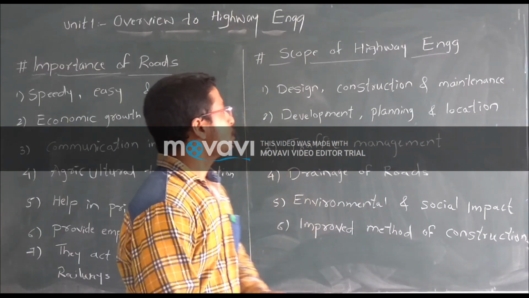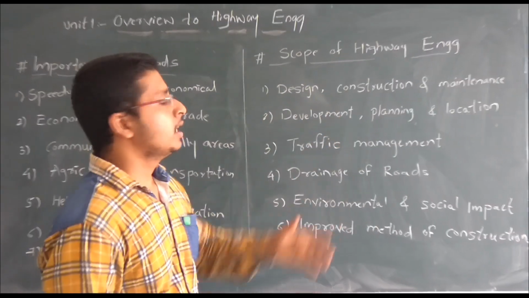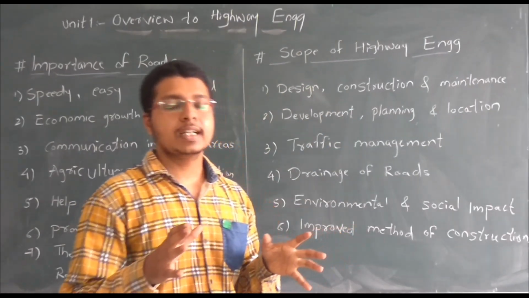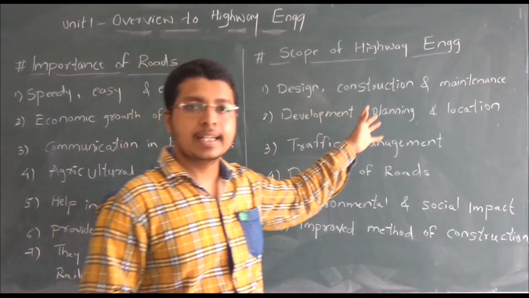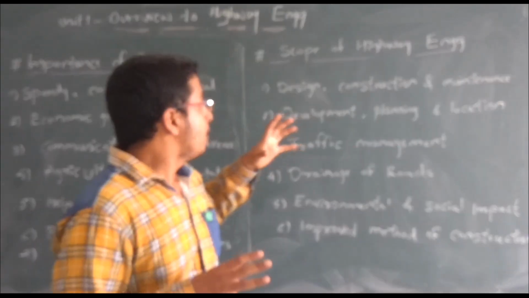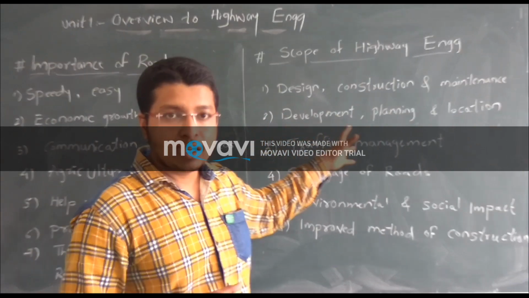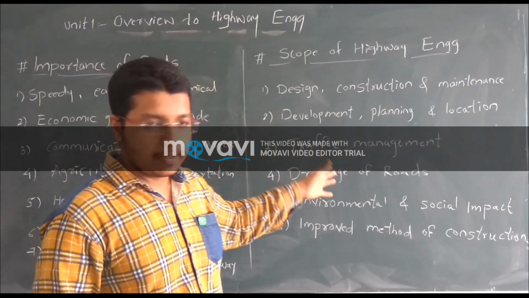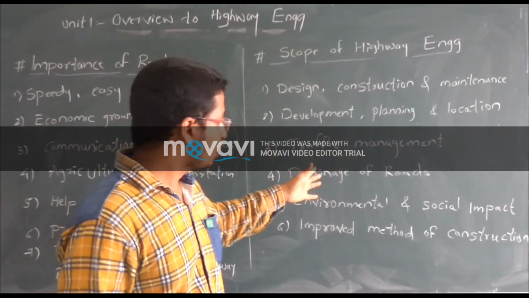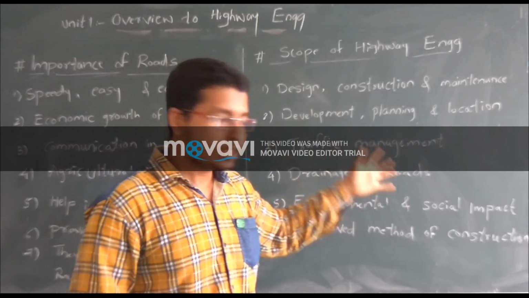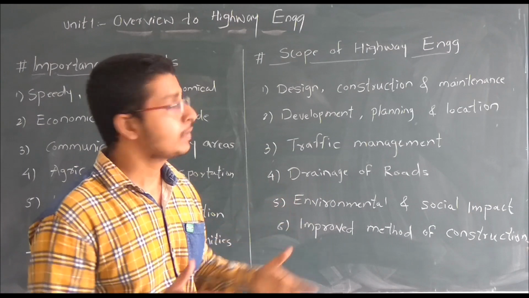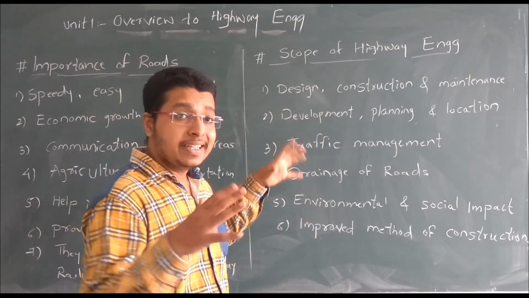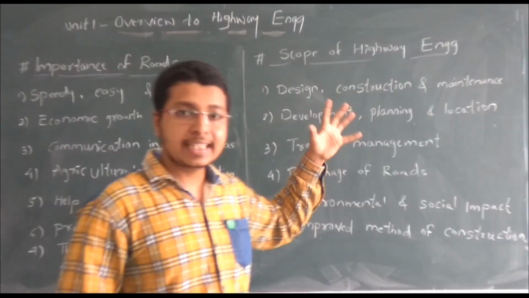Now we will go through the second point, scope of heavy engineering. First of all, heavy engineering is a branch of transportation which deals with the design, construction and maintenance of the road. Second, development, planning and location. Third, traffic management. Fourth, drainage of roads. Fifth, environment and social impacts. Sixth, improved method of construction. What does heavy engineering deal with? Design, construction and maintenance.